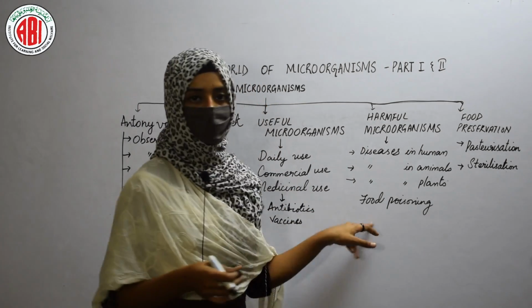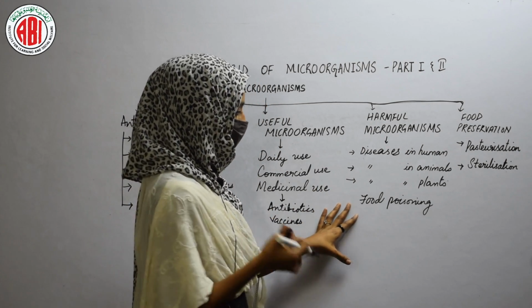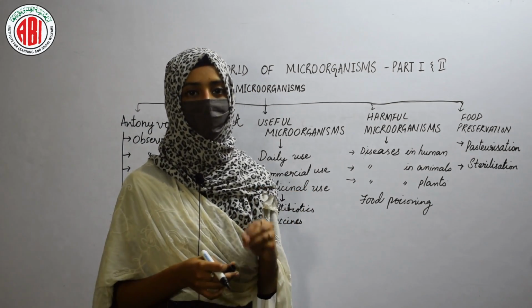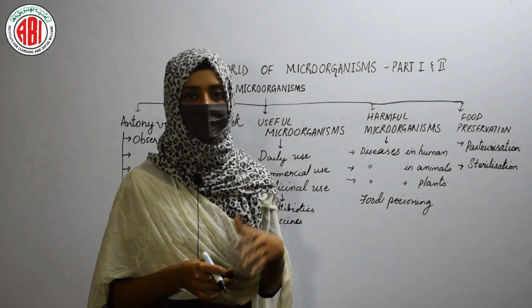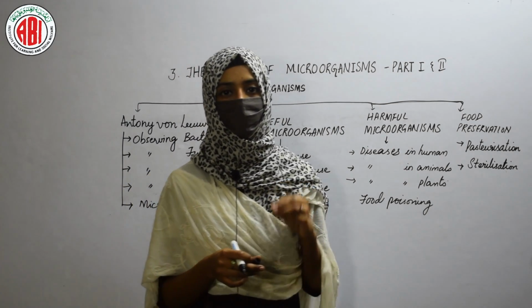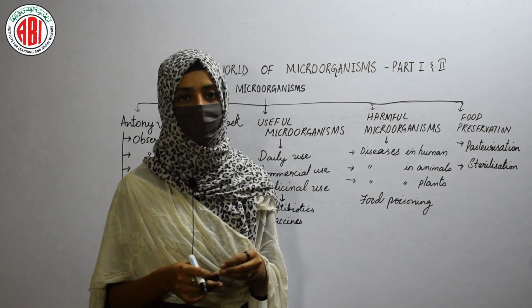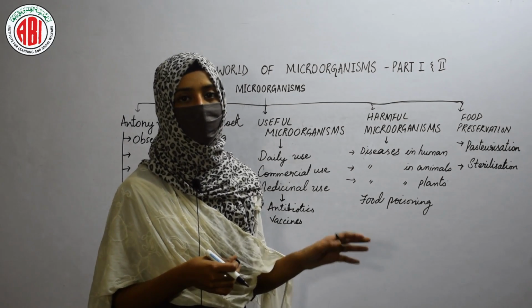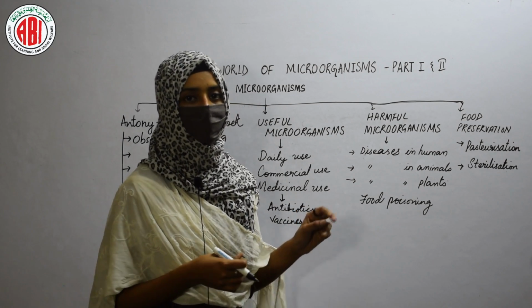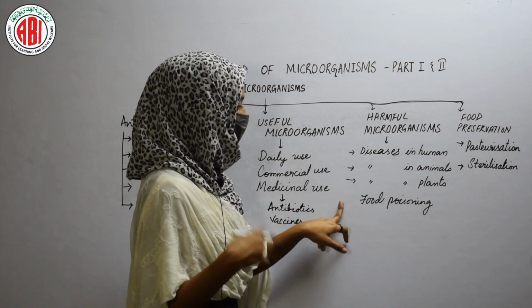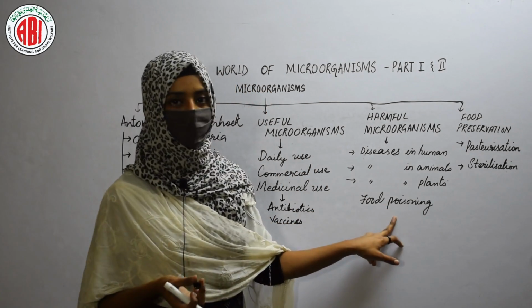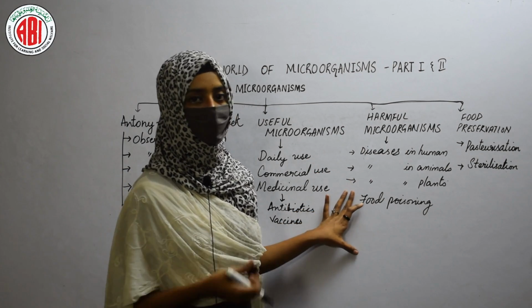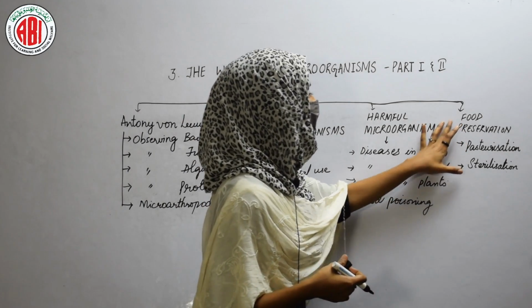The next thing is food poisoning. Food poisoning is nothing but the spoilage of the food. The spoilage of the food takes place because of the growth of the microorganisms on them. If the microorganisms grow on a particular food item, it releases some toxic materials, and if that food material is consumed by a person, then that person may show different symptoms, and that condition is called food poisoning. This food poisoning is a very dangerous condition that can lead to the death of the person also.